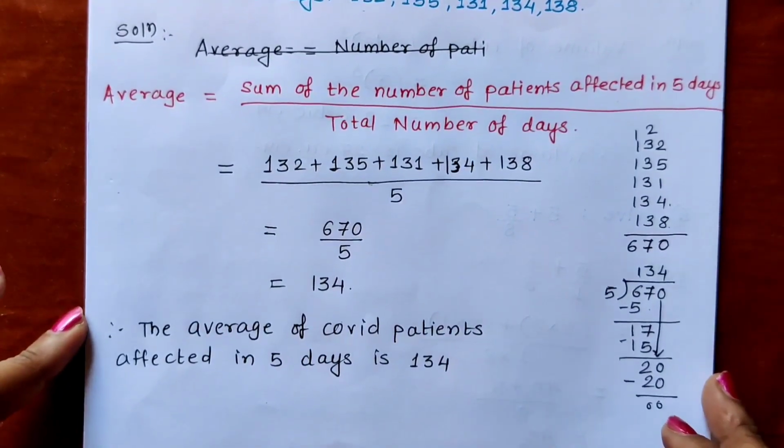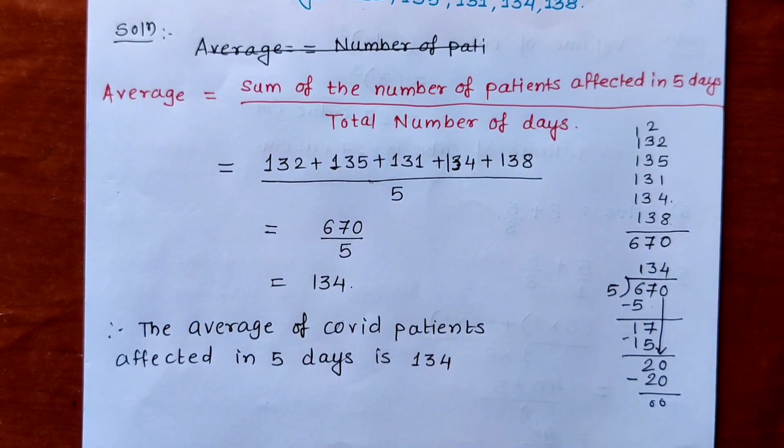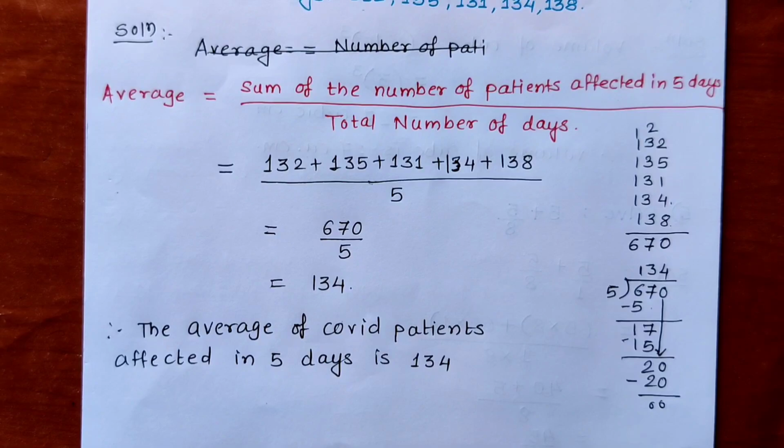So in this way we have to solve this question number 3, all 4 sub questions. Now let us go on to question number 4.